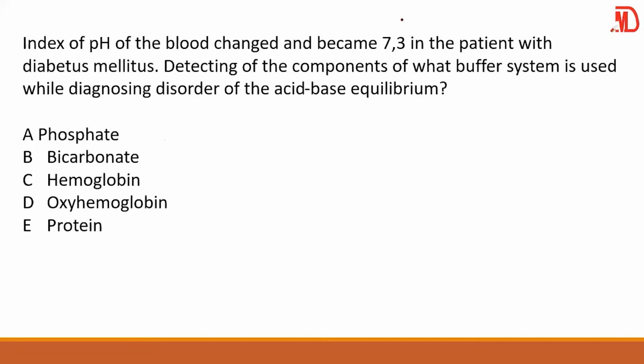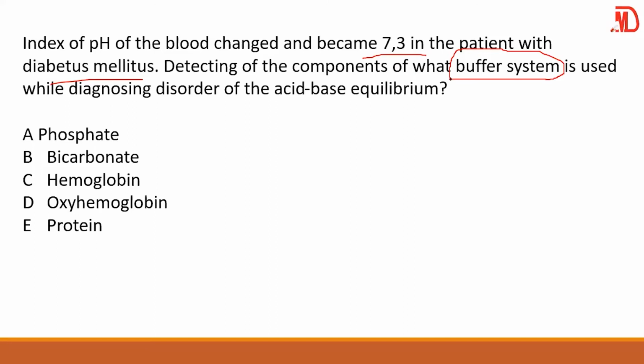An index of the pH of the blood changed and became 7.3 in a patient with diabetes mellitus. Detecting the component of what buffer system? Now, it is worth knowing that bicarbonate is the primary buffering system of the body.